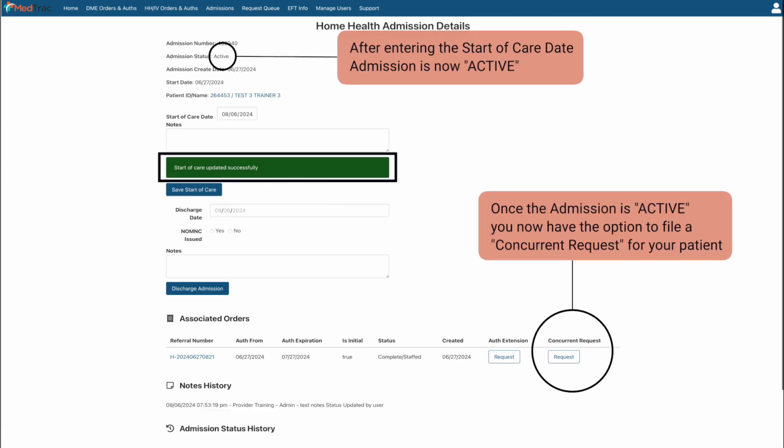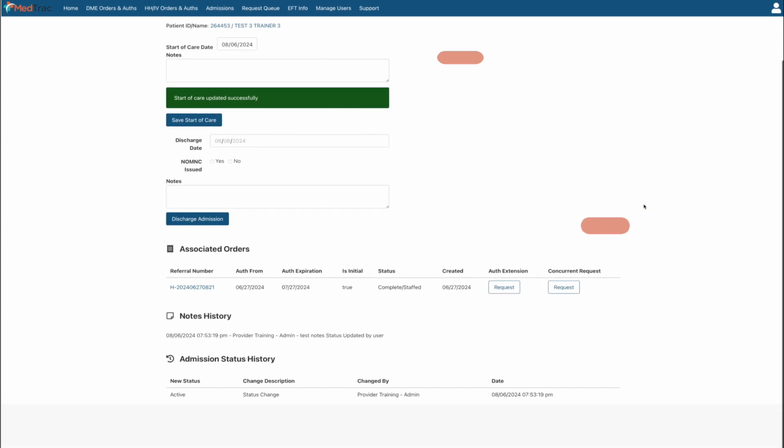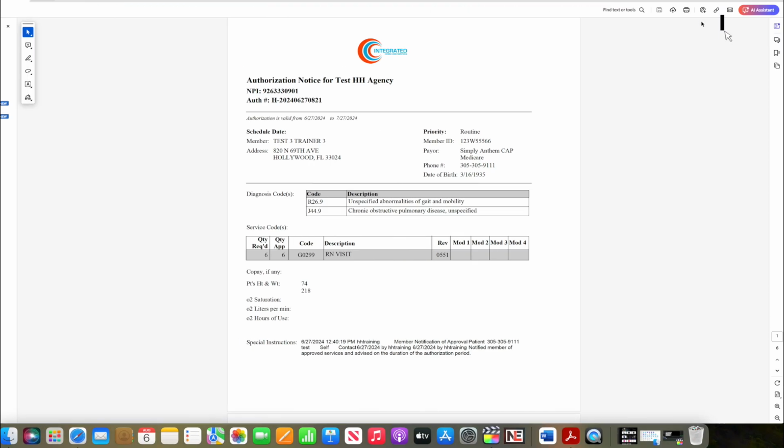At this point, the admission status will transition from new to active, granting you the capability to file a concurrent request. As you scroll down to the associated order section, you will notice a blue hyperlinked referral number. Clicking on this link will allow you to access the associated authorization. On the top right-hand corner of your screen, you can then generate a PDF version of this authorization.